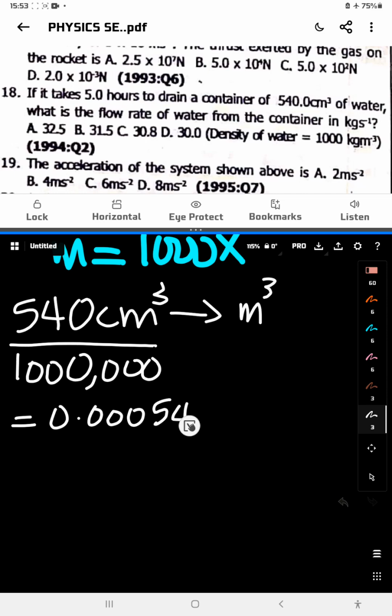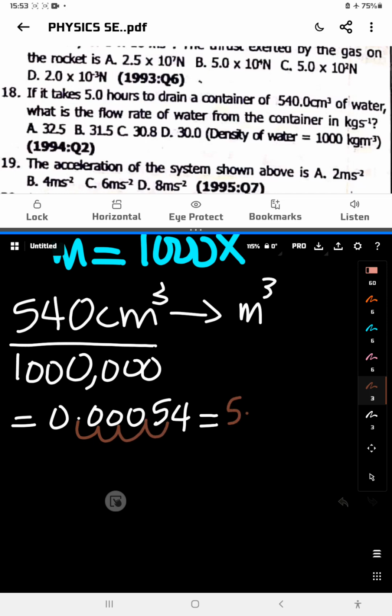0.00054. Now there's a way we write this one in decimal. If you want to write it in standard form, you count. You count 1, 2, 3, 4. You see it?